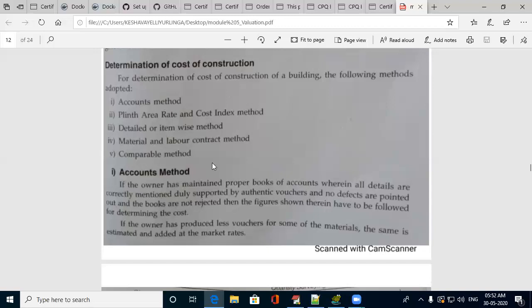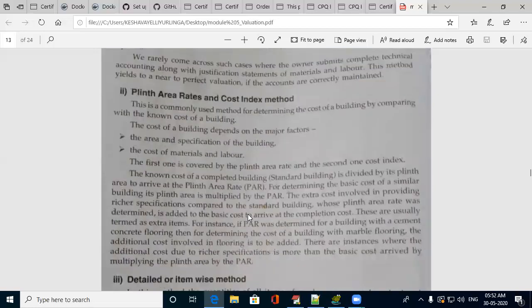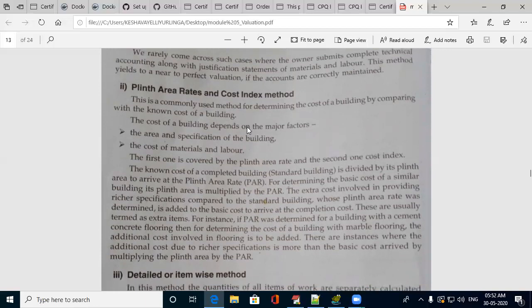Accounts method is, if the owner has maintained proper books of account during the construction process, then you can easily figure out the value. That is accounts method. Simple things. Next is plinth area rate. If you know the plinth area of the asset which you are purchasing, then in the particular locality where your asset is, you see what rate is running in that area, and comparing all those things, you can work out the rate of the asset.